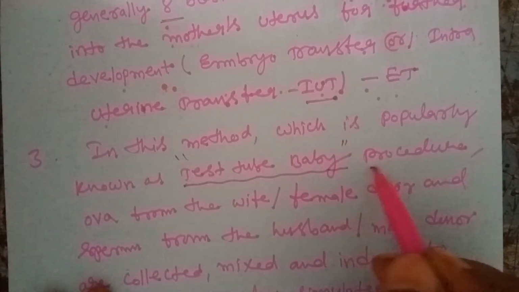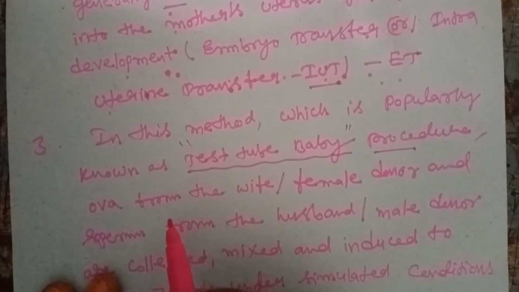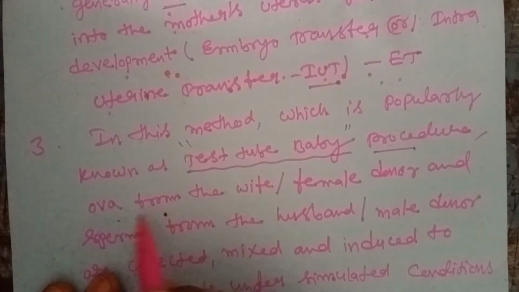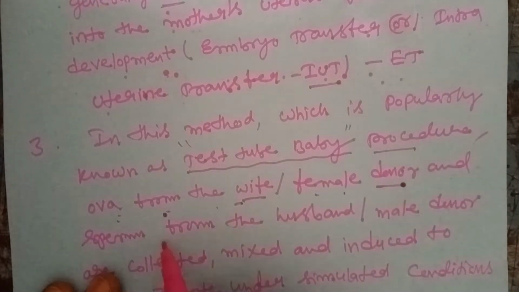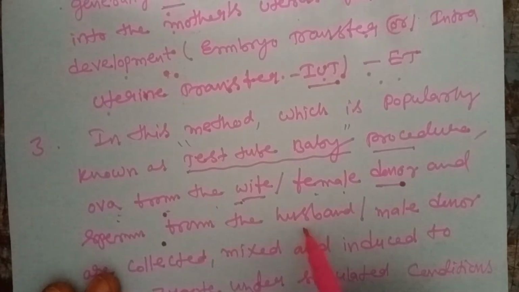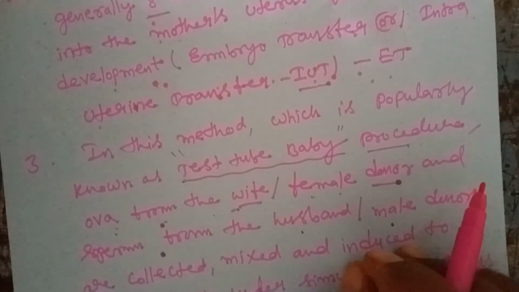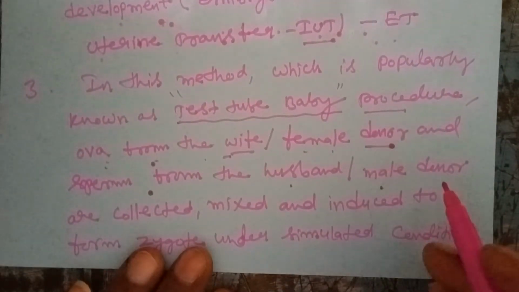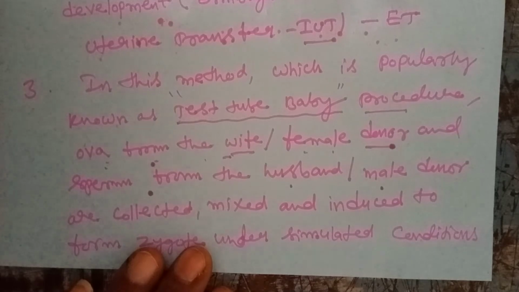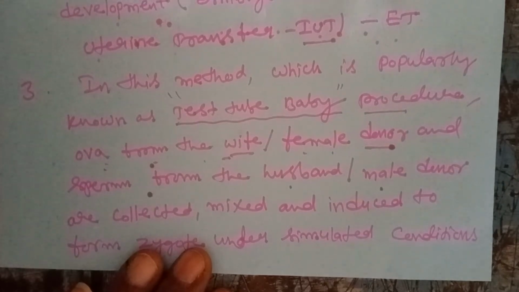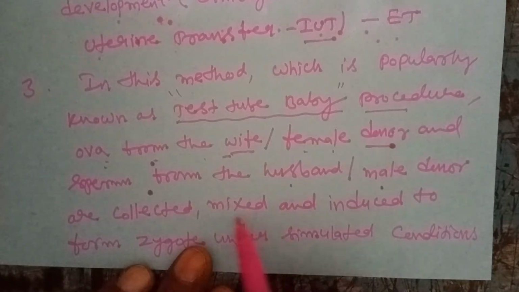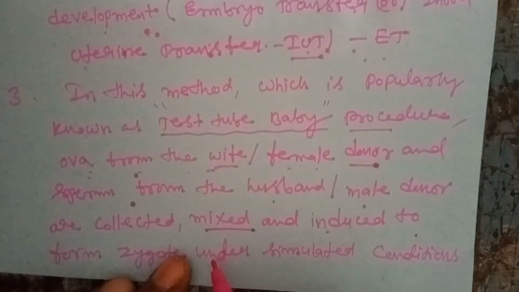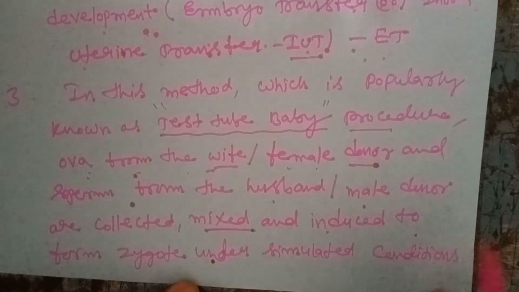Generally that is called the test tube baby procedure. Generally the ova from the wife or the female donor, and the sperm from the husband or male, are collected. The egg and sperm are collected from the body, and fertilization is carried out outside the body, mixed and induced to form a zygote.